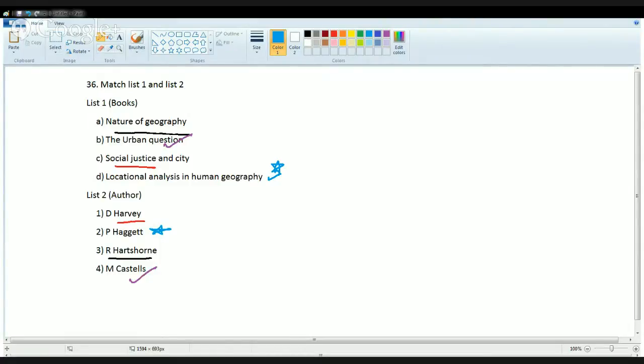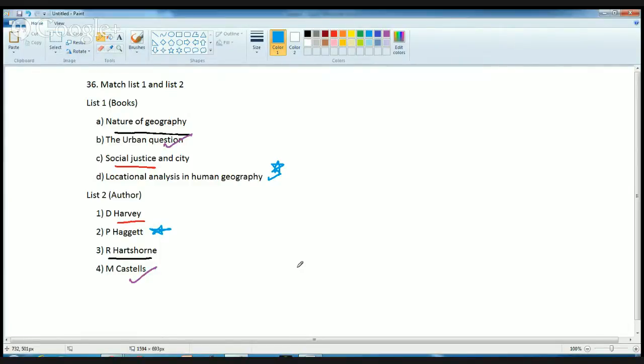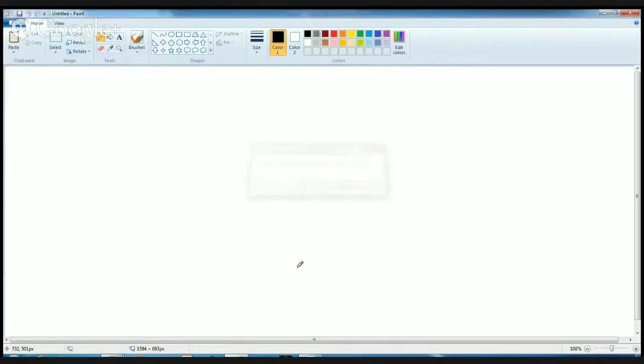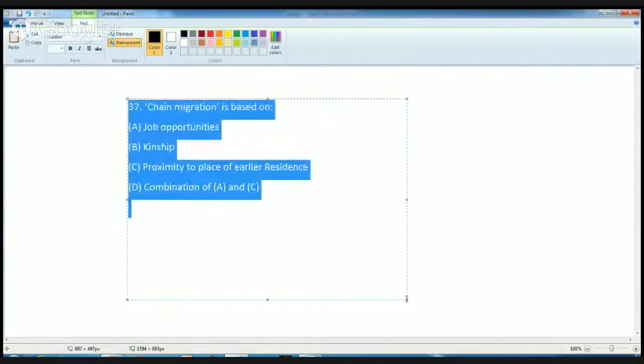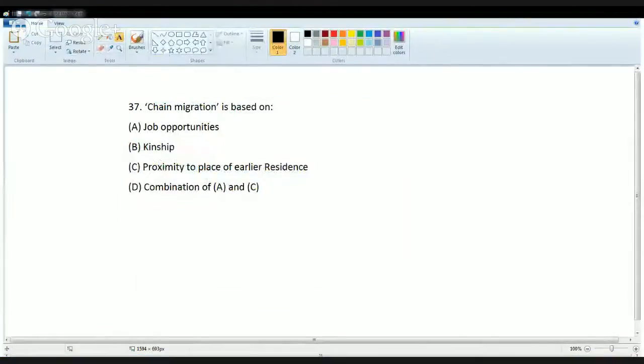Now finally, the next question is based on migration. It says, what is meant by the word chain migration? Chain migration is a common word when we try to understand the prospective migrants who are moving from one place to another. They move by a few major parameters.